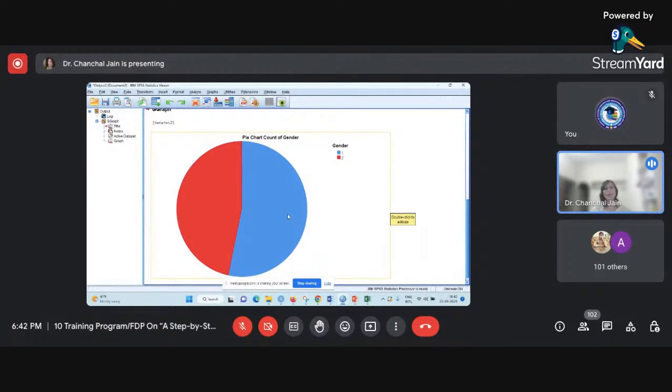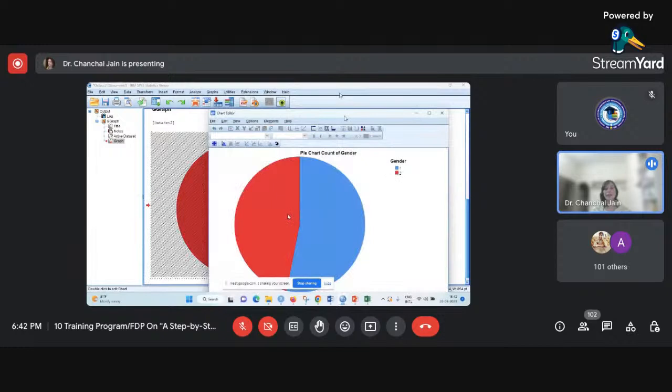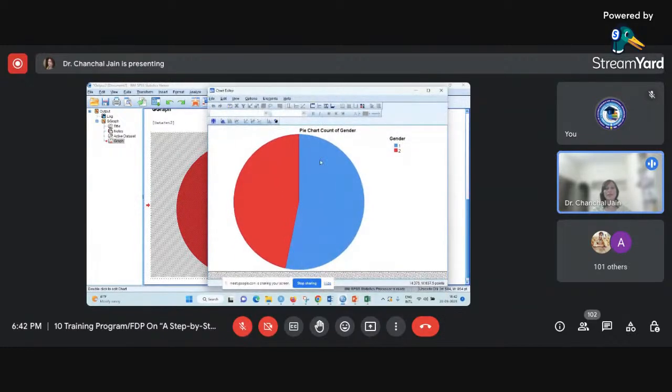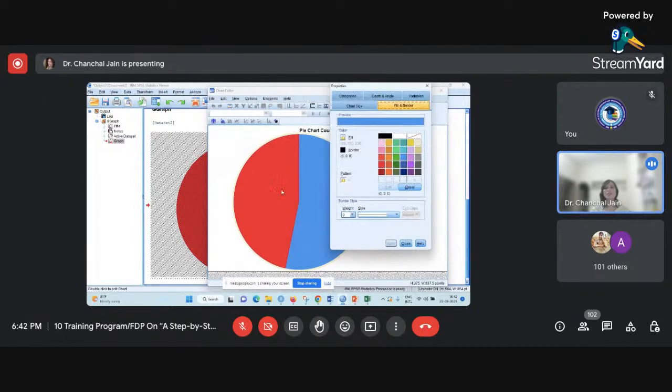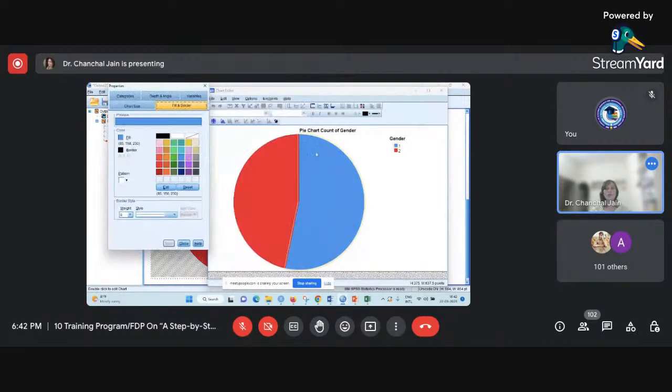If you want to make any changes, you can do that also. For that, you can double click on this, and it will land you in the chart editor. You can see in the preview window it is showing me the blue color. If I want to make any changes in this color, I can do that. Suppose I want to change the color of this slice.